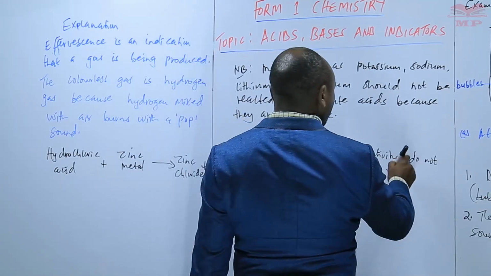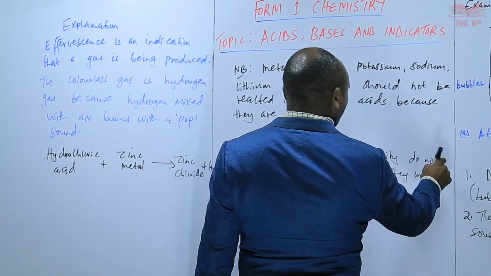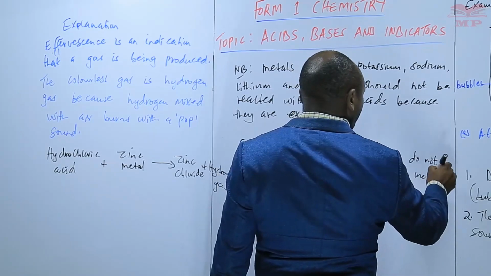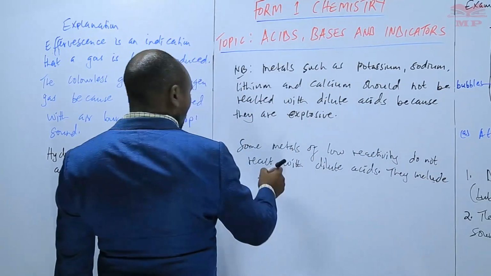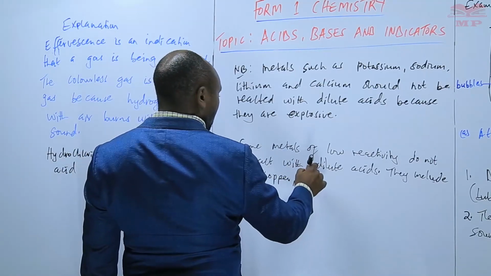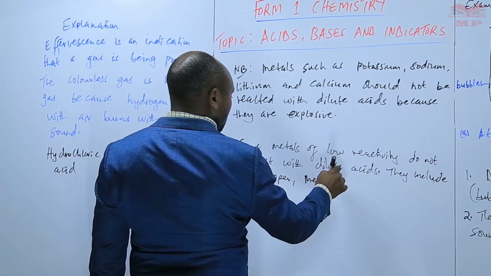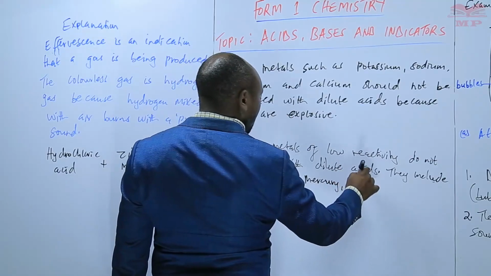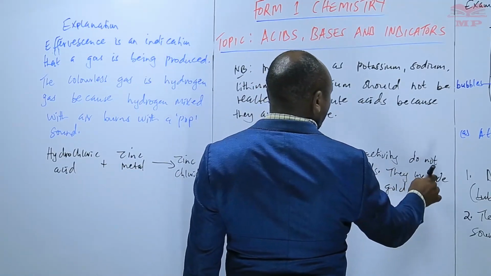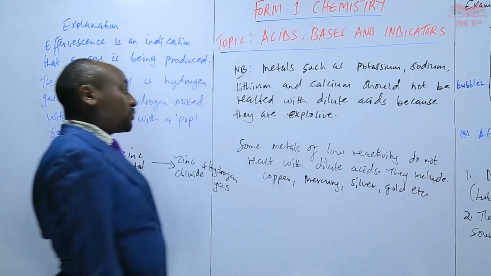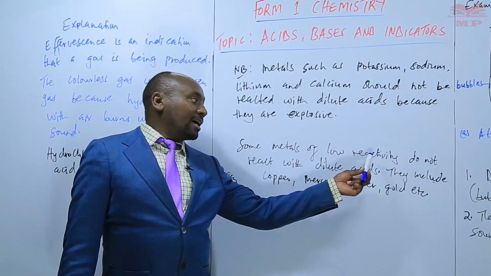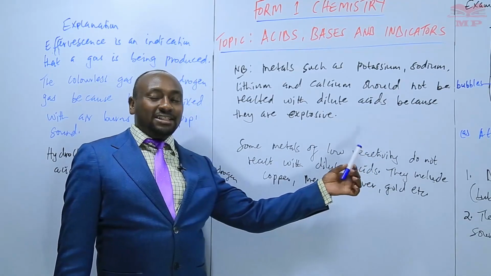They include those metals that do not react: copper, mercury, silver, gold, etc. Those ones cannot react with dilute acids because they have very low reactivity.